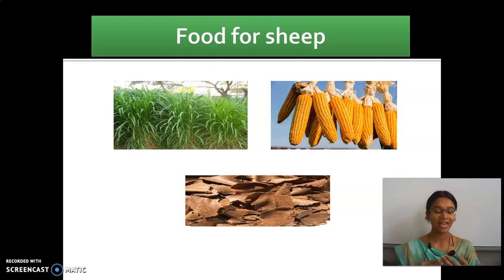We are able to get that also from mustard and groundnut. So the solid waste which we get after the process of pressing is called oil cake. This oil cake is good for the animals because it is rich in nutrients.